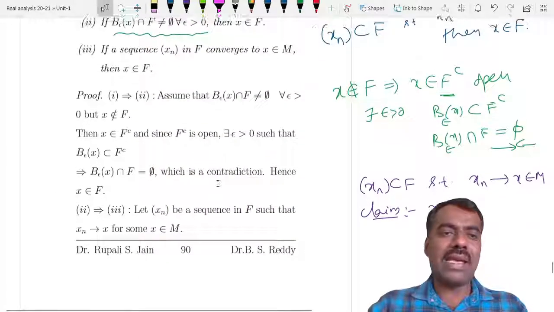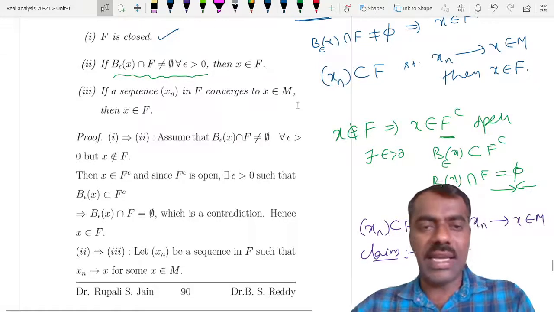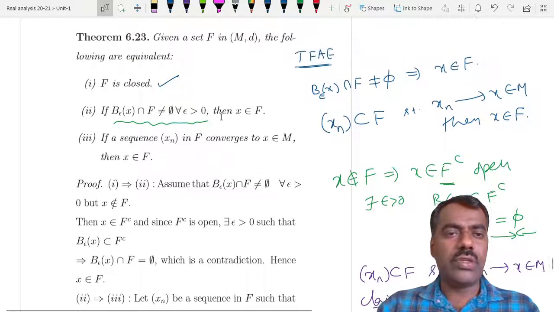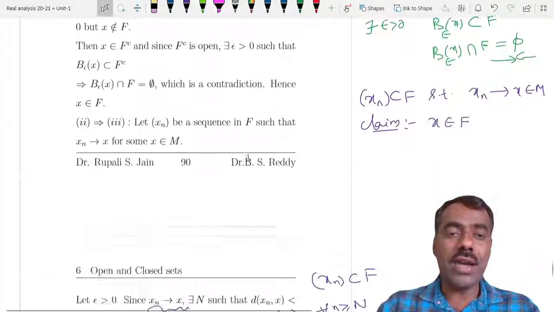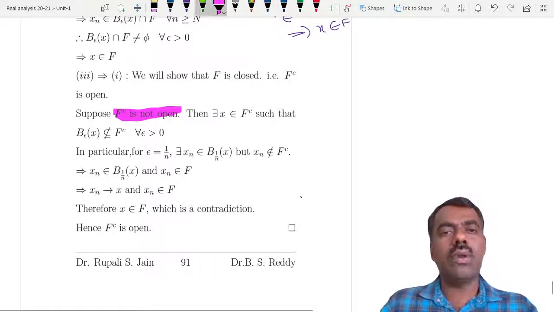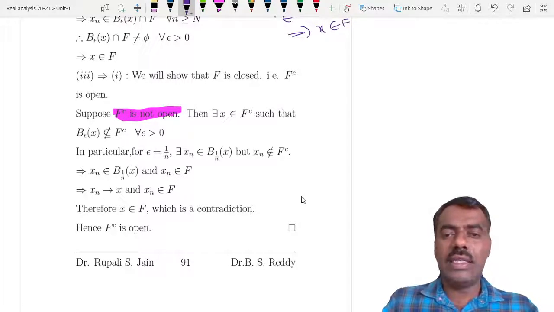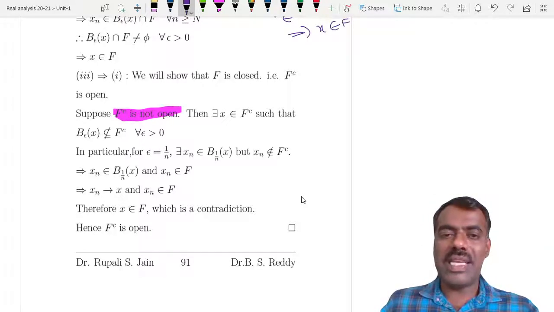Now, what is three implies one? Whenever xn converges to x in M with xn in F, then x is in F, and we want to show that F is closed. That means we want to show that its complement is open. So suppose F complement is not open. Then we should get a contradiction to the third assumption. What is meant by saying something is not open?